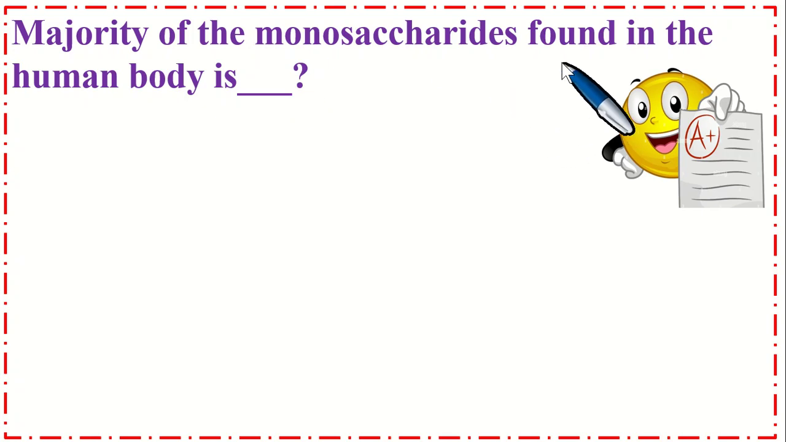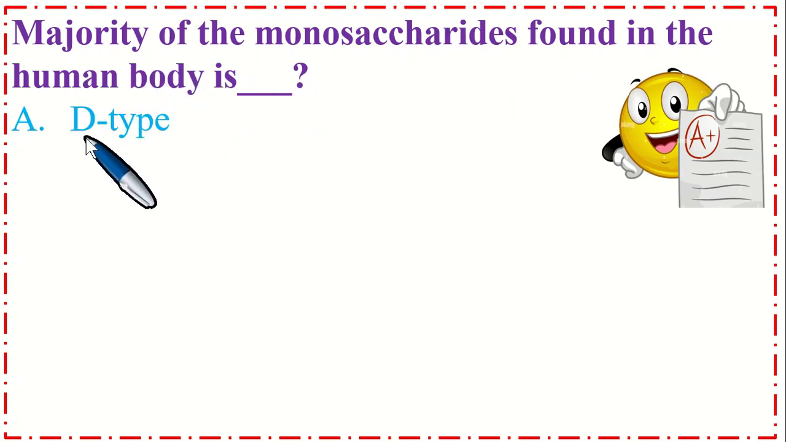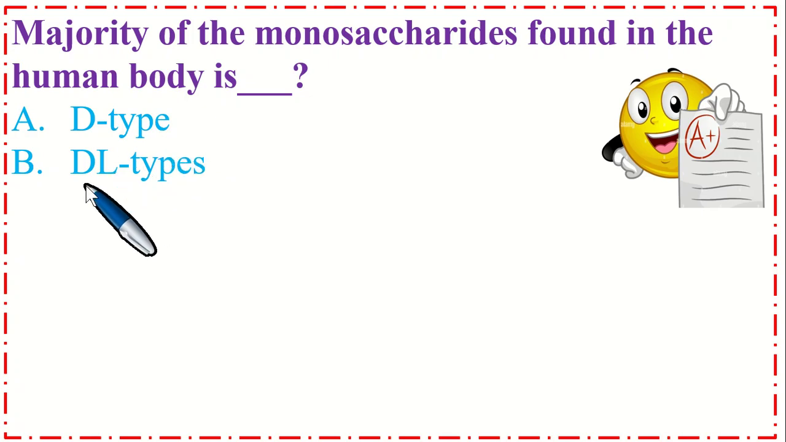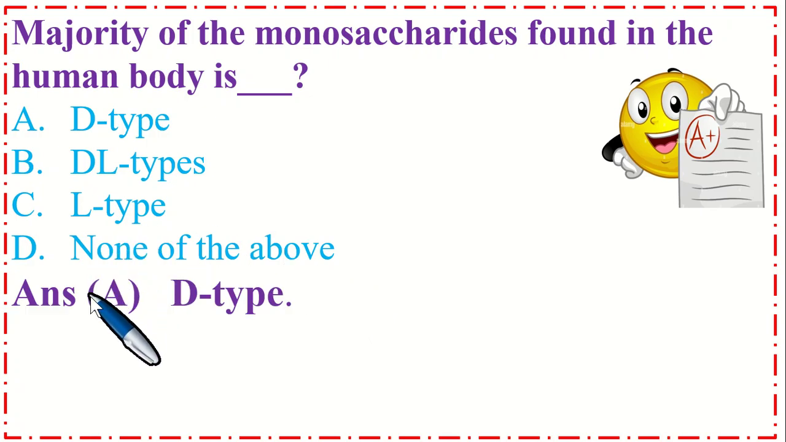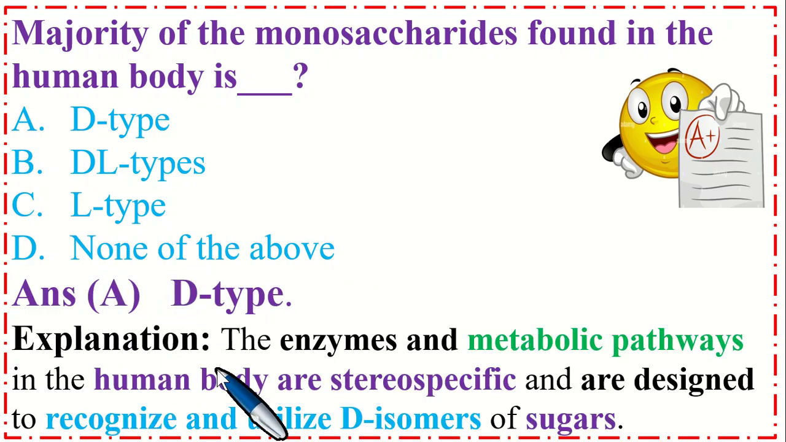Majority of the monosaccharides found in the human body are dash. Option A, D type, B, DL types, C, L type, and option D, none of the above. So the correct option is A, D type. Explanation is the enzymes and metabolic pathways in the human body are stereospecific and are designed to recognize and utilize D isomers of sugars.